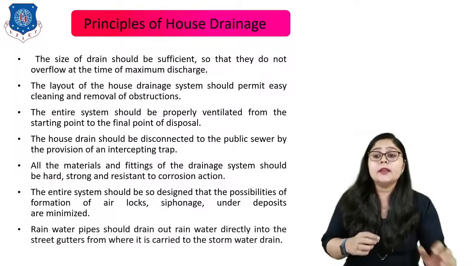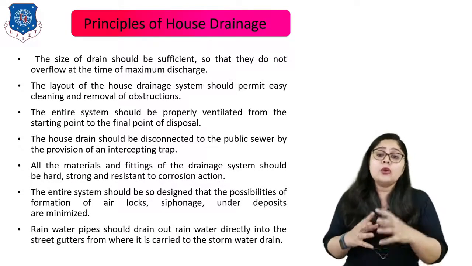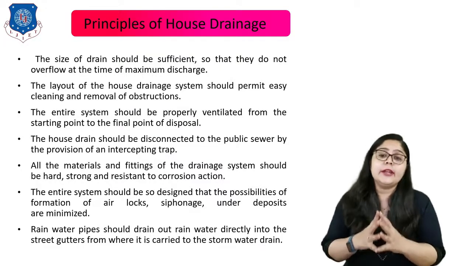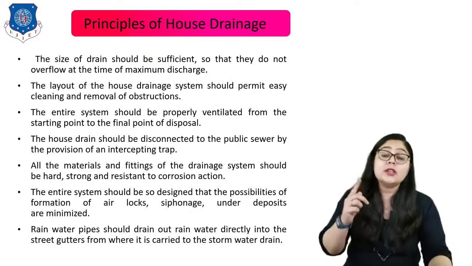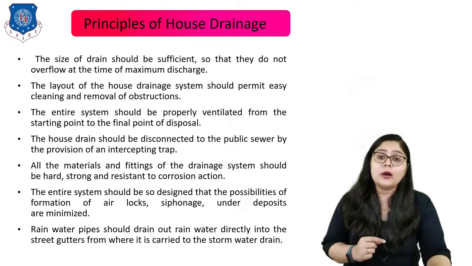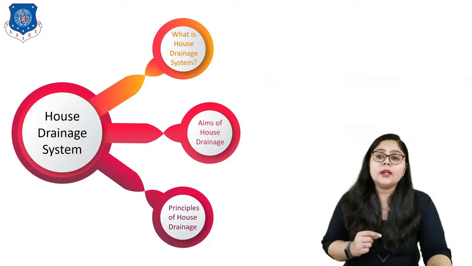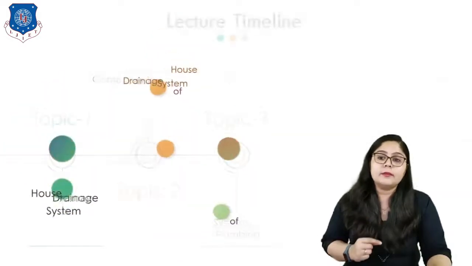Lastly, I can say the rainwater pipe should drain out rainwater directly into the street gutters, from where it is carried to the storm water drain. So these all are the principles of house drainage, right? So that we have understood the topic of the house drainage system, right?